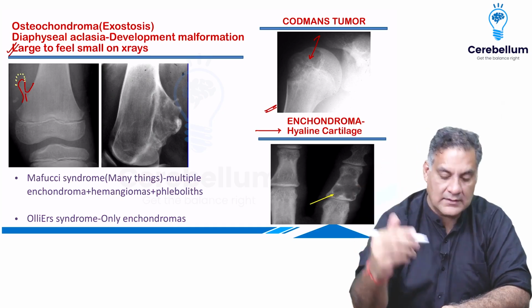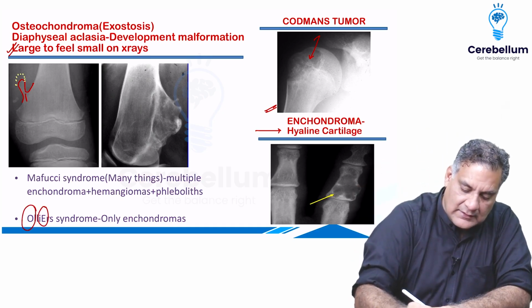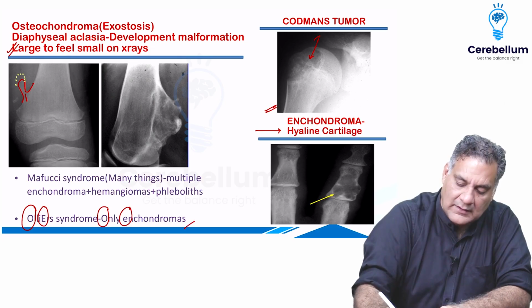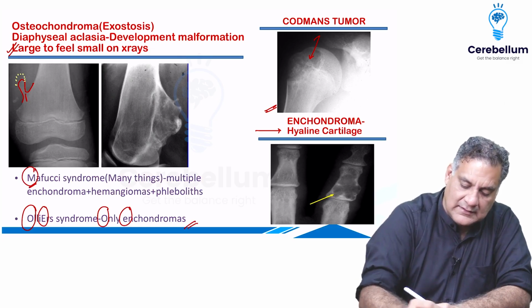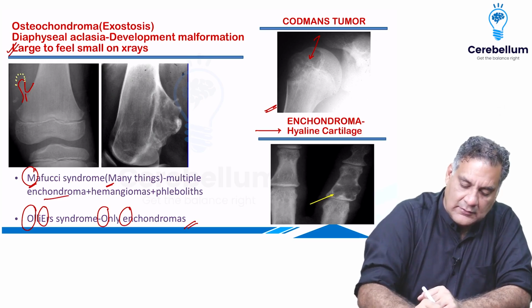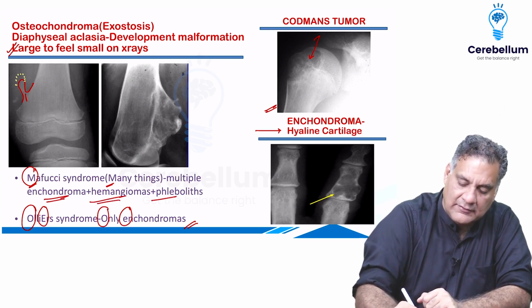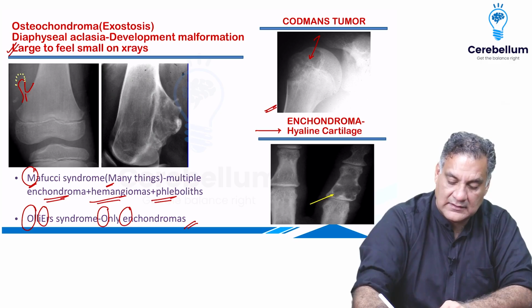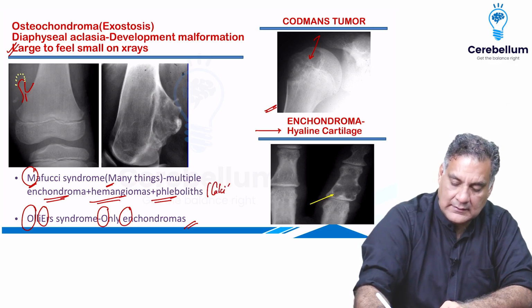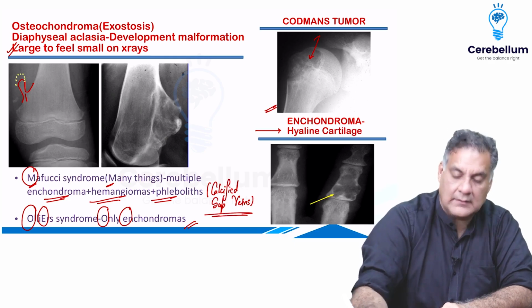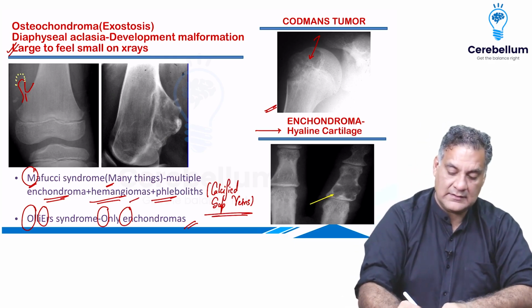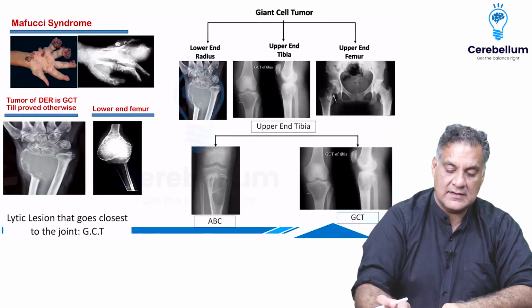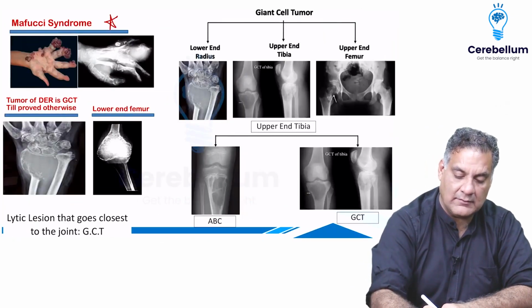There are 2 syndromes with it. Multiple enchondromas, that is only enchondromas, is Ollier's disease. Multiple things, many things is Maffucci, which has enchondromas, hemangiomas, and phleboliths. Phleboliths are calcified superficial veins. All right. So there are hemangiomas and chondroma. This is something which is extremely important. This image can come for Maffucci to you.